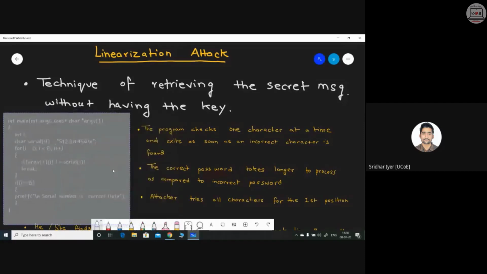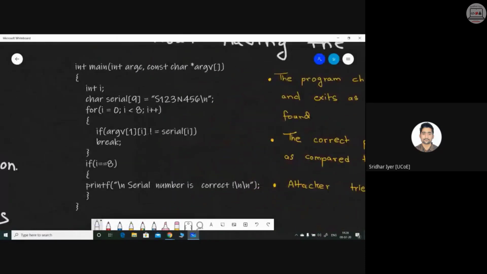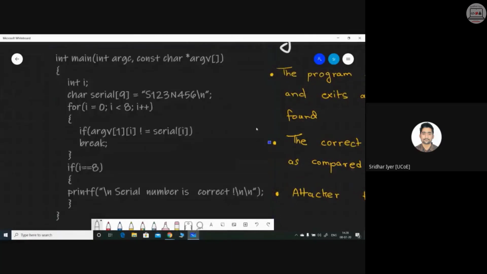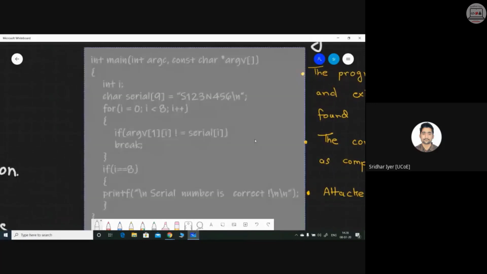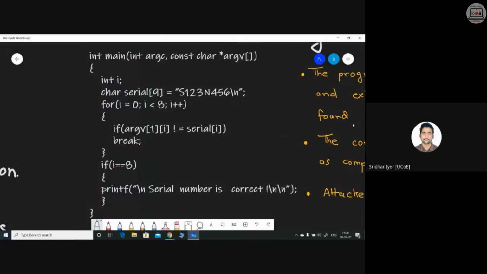I'm just giving you this particular example. Read this program clearly. This is a program. If it is clear, try to tell me what exactly is happening in this program, and then we can move forward. Just go through it. Just go through the algorithm. Just go through the pseudocode once, and tell me what exactly is happening in this small snippet of code. Just take 2 minutes, not more than that.